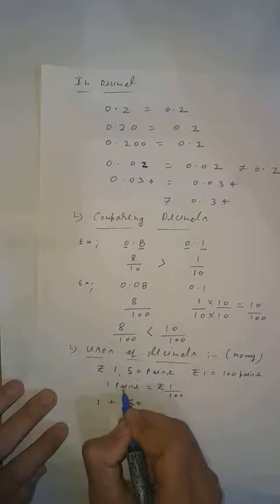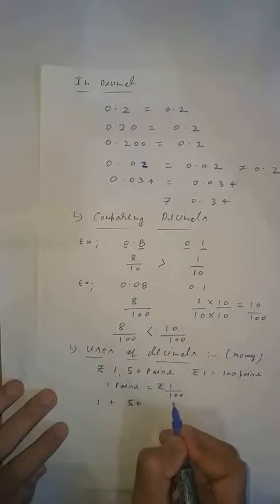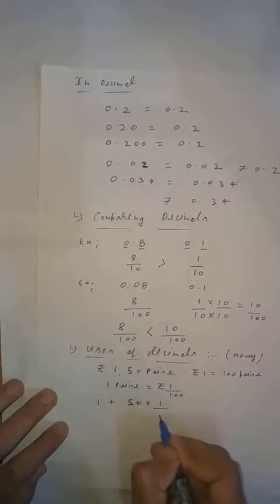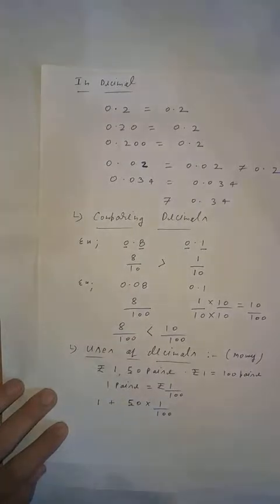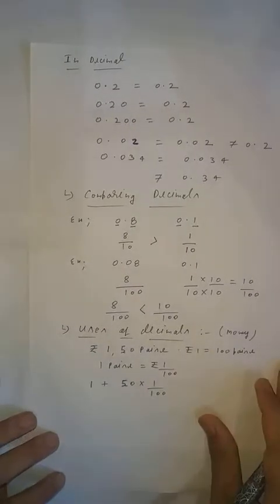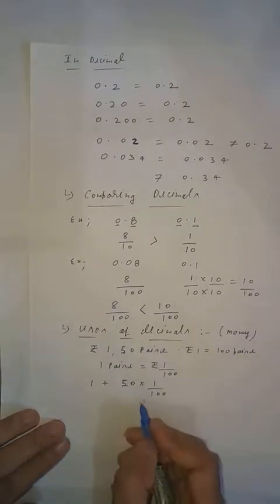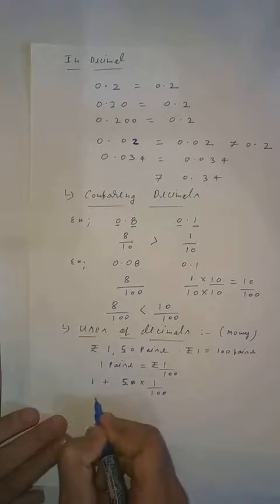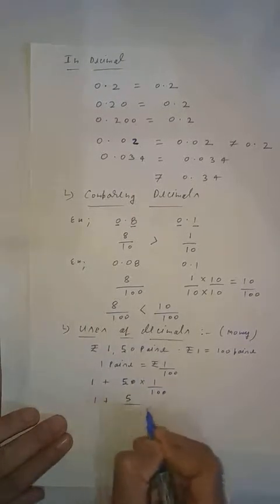Now you have to convert. 1 paise equals 1 upon 100 rupees, so 50 paise, similarly, multiply with 1 upon 100. This is clear, student? Multiply with 1 upon 100. So what will the result be? You can reduce 10 and 10, clear? And here you will write 1 plus 5 upon 10, clear?